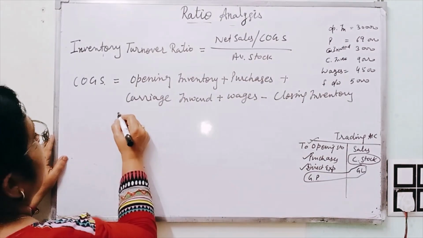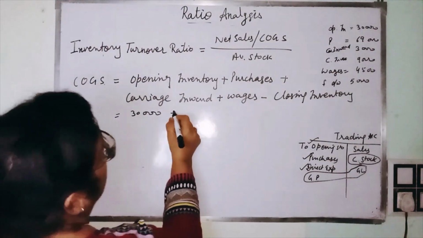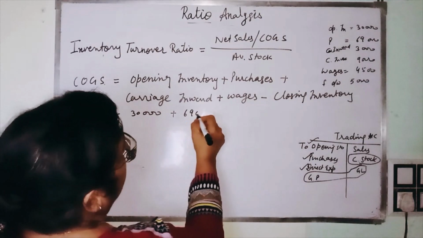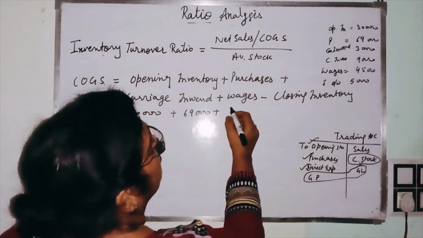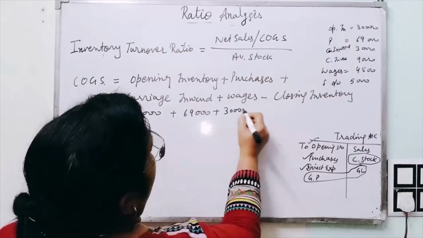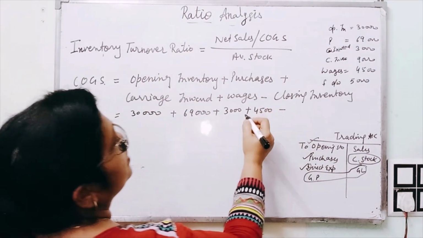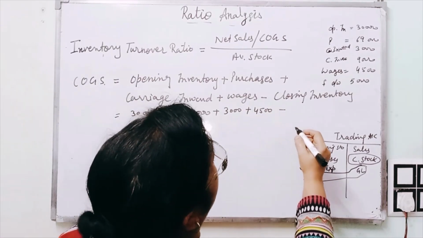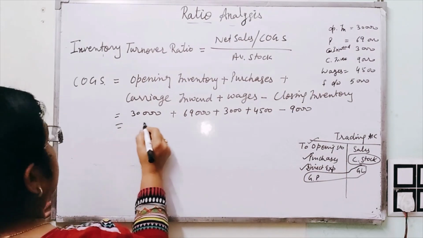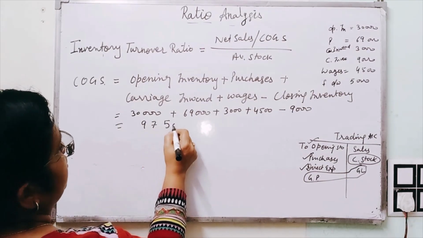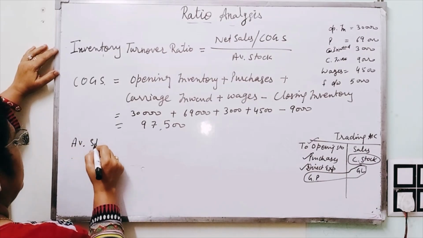So the amount will be: opening inventory is given, that is 30,000, purchases are given 69,000, then carriage inward is given 3,000, and wages are 4,500, and closing inventory is given, that is 9,000. It comes to rupees 97,500. Now we have to calculate average stock.